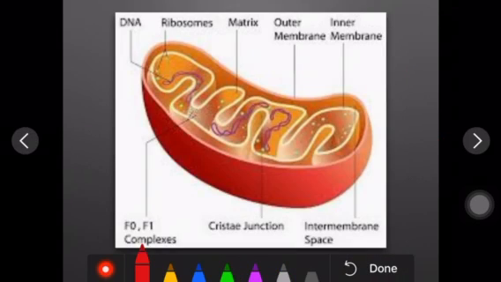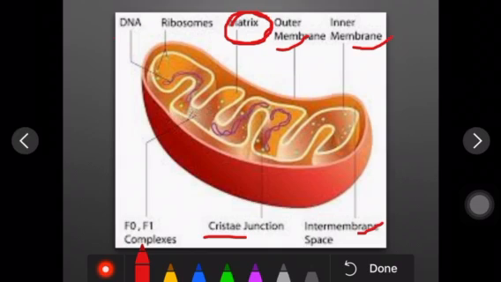Here is the diagram of the mitochondria. A rod-like structure is there. In this you will observe two membranes. One is the outer membrane and the other is the inner membrane. Inside we have the intermembrane space, right? These structures are called cristae, right? Inside, a lot of things are there.